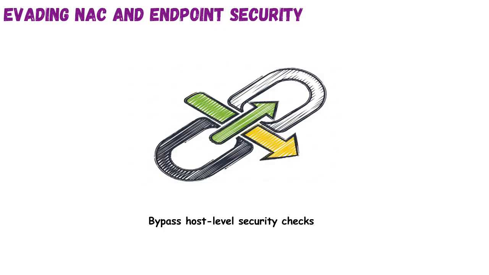Endpoint bypass often involves disabling AV, injecting into trusted processes, or using fileless malware. These tactics allow full compromise without triggering alarms. They exploit trust gaps and default configurations in many enterprise setups. Security teams must combine behavioral monitoring, strong authentication, and real-time response. Evading host-based controls is a common attacker goal. Understanding the weak points helps prevent breach escalation.